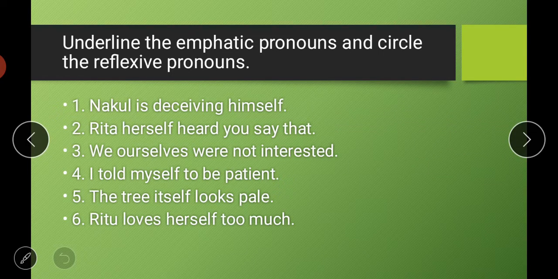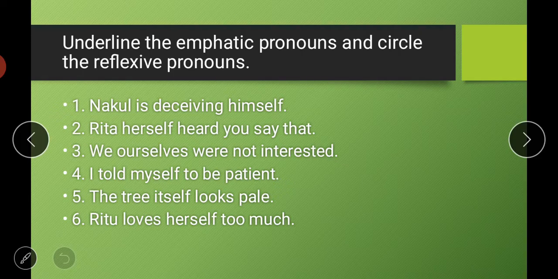First one is: underline the emphatic pronouns and circle the reflexive pronouns. As we know, words like himself, herself, ourself, myself, itself are used to denote emphatic and reflexive pronouns. In emphatic pronouns, these words are used to put emphasis on any noun or pronoun. So let us discover these.